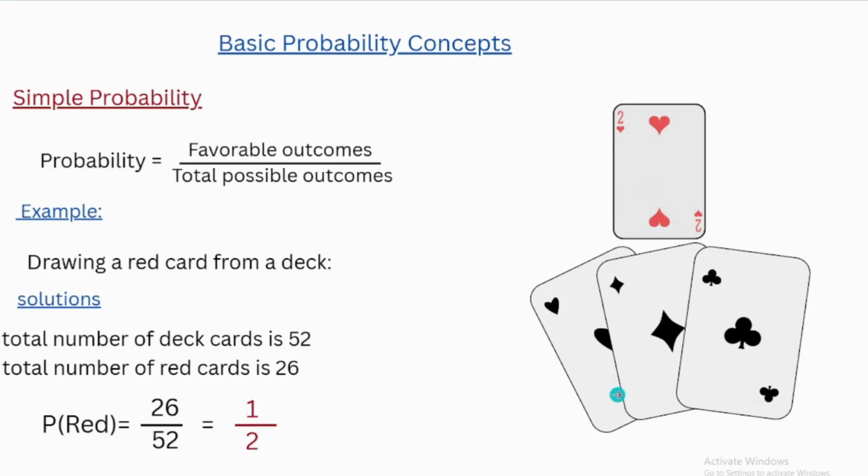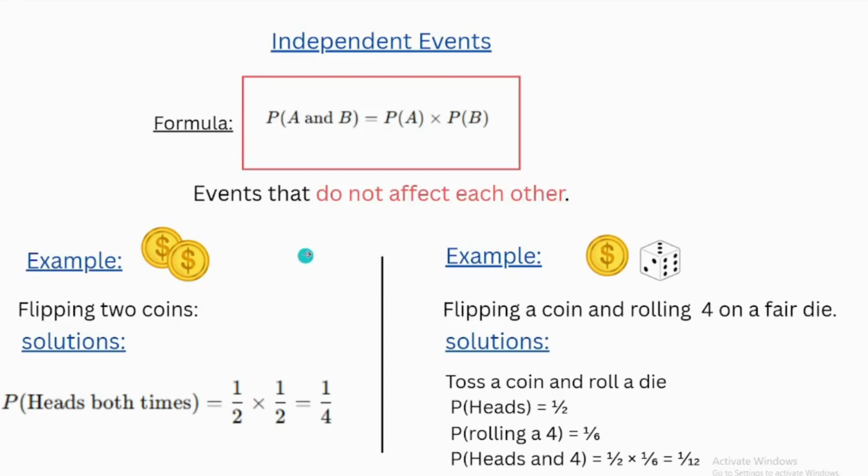The total number of cards is 52 and the red cards are 26. So the probability of getting red equals the desired or favorable outcomes over the total possible outcomes. We simplify it into half.